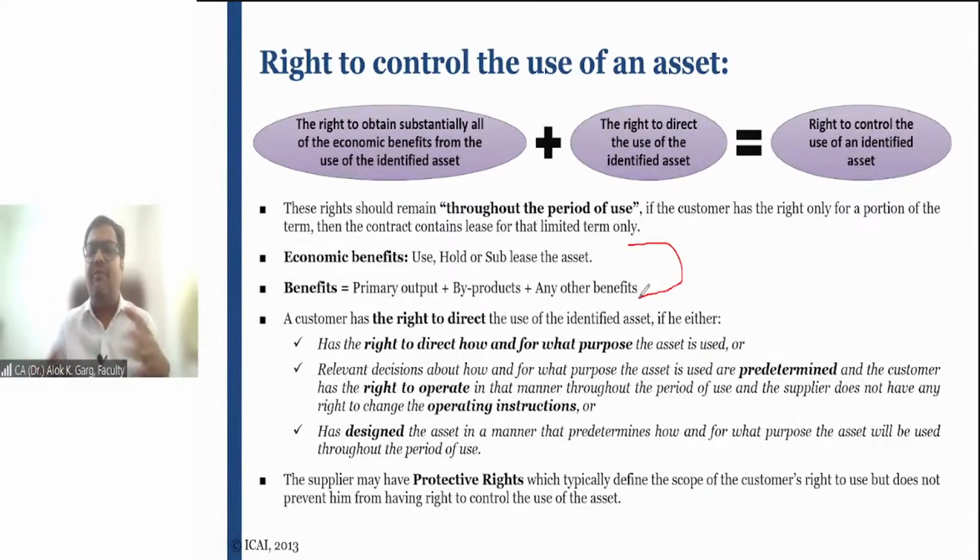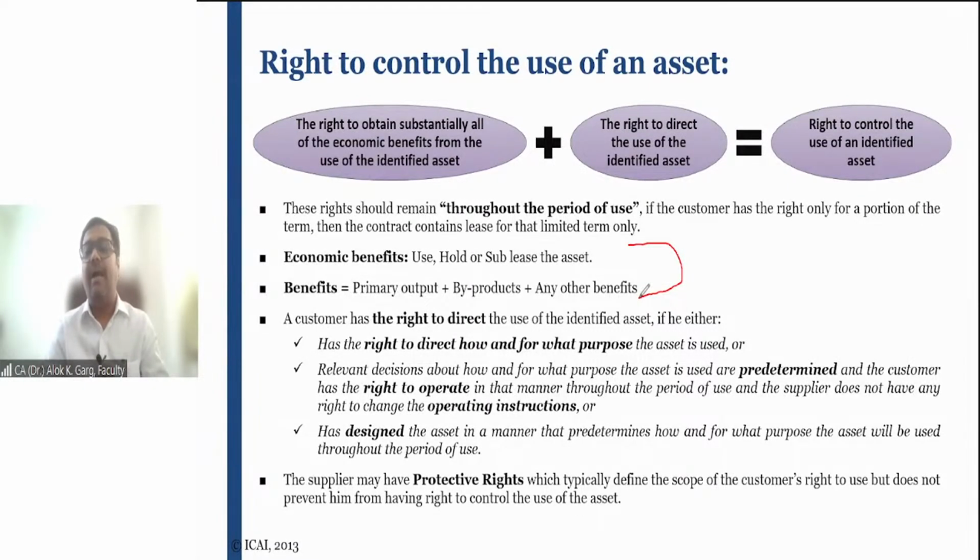If the lessee wants to invite its guest, it can invite its guest also. Whatever the lessee wants to do, it can do in that flat. So the lessee can get all the economic benefits from using that flat, not from selling the flat, from using the flat.